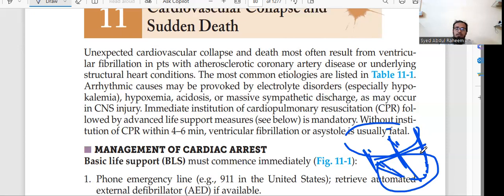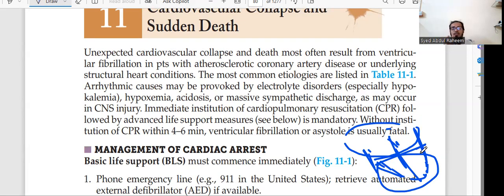But in this problem, what happens? Mostly ventricular fibrillation happens. The ventricles don't contract properly because of poor circulation to the ventricle muscles.